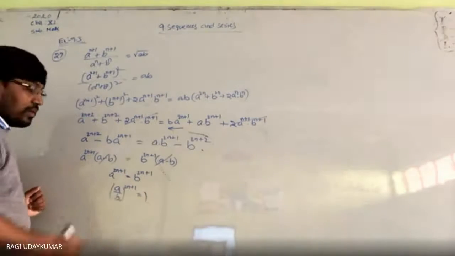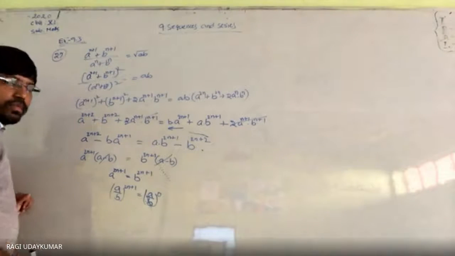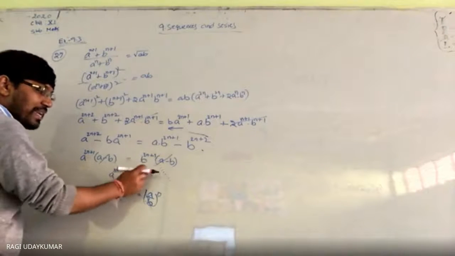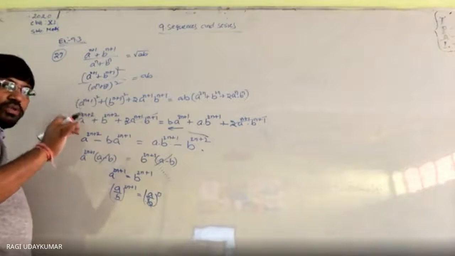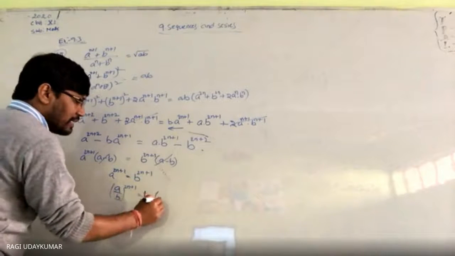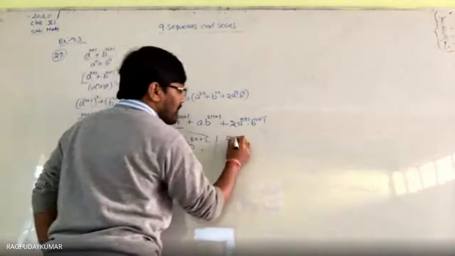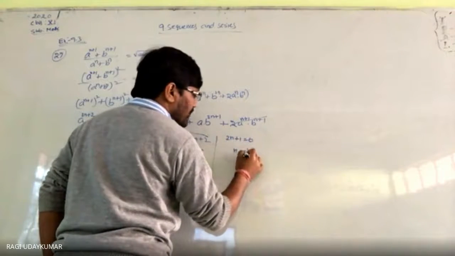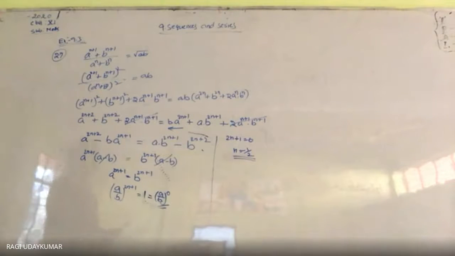1 you will get. 1 can be written as something to the power of 0. These two powers are equal, bases are different, then it is possible only when the powers are equal to 0. So that can be shown like this. This is equals to 1 here, and this can be written as a by b whole to the power of 0. So therefore you can get 2n plus 1 is equals to 0, n is equals to minus 1 by 2. Is it okay? समझ में आया? Yes, sir.